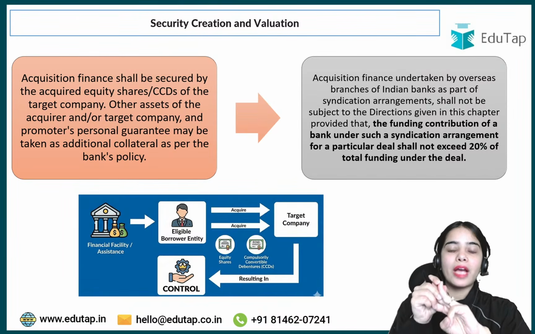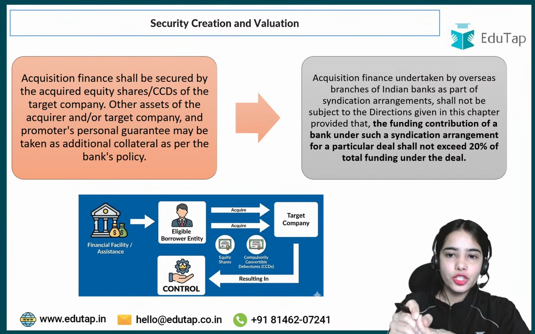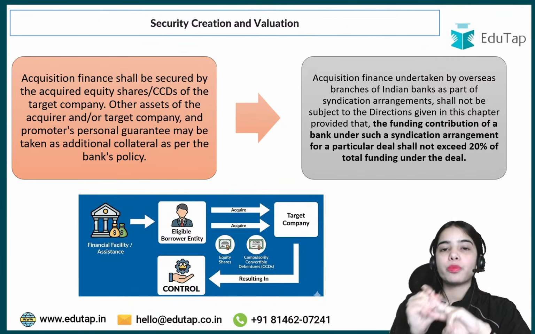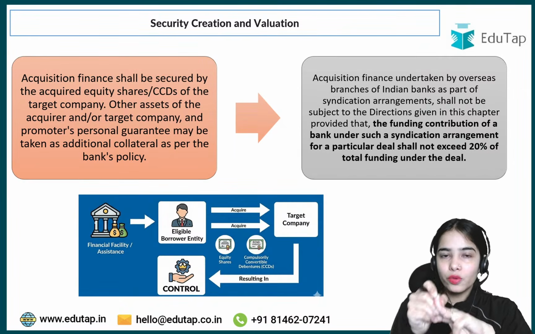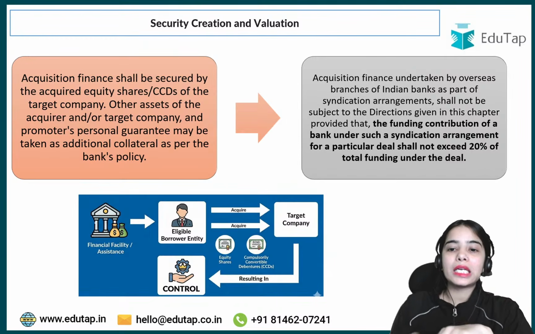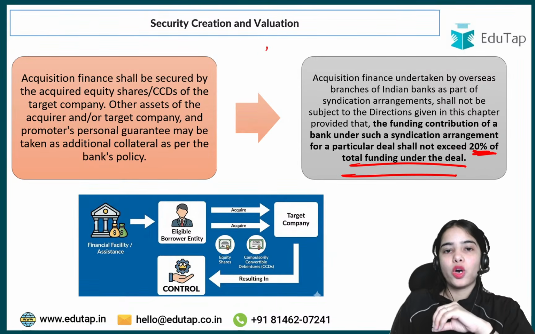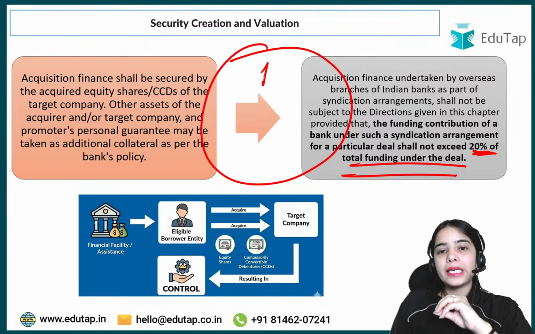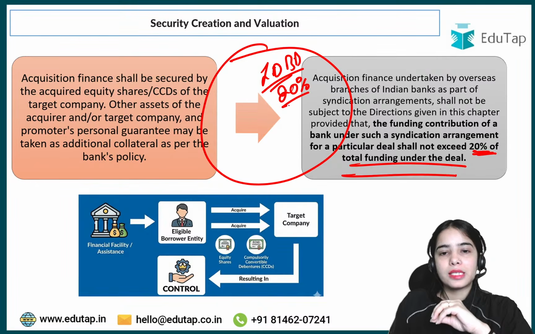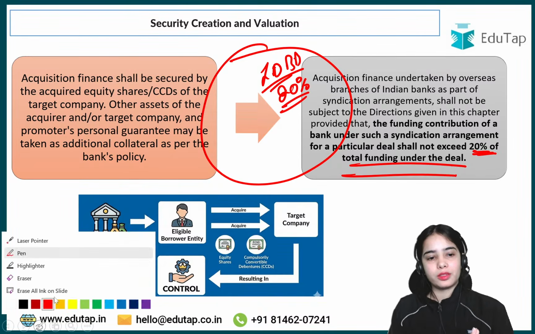In this kind of acquisition finance by the overseas branches of the Indian bank, the funding contribution by the overseas branch should not exceed 20% of the total funding under the deal. The Indian bank's overseas branch can only provide 20% in the syndication arrangement. I hope this is clear.